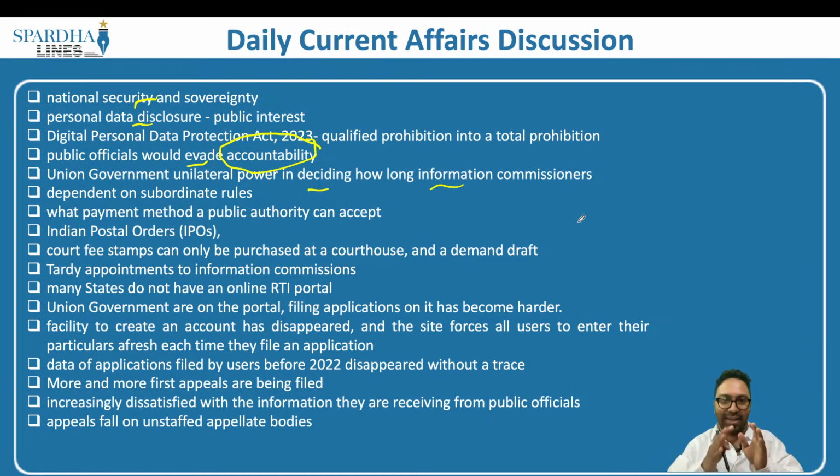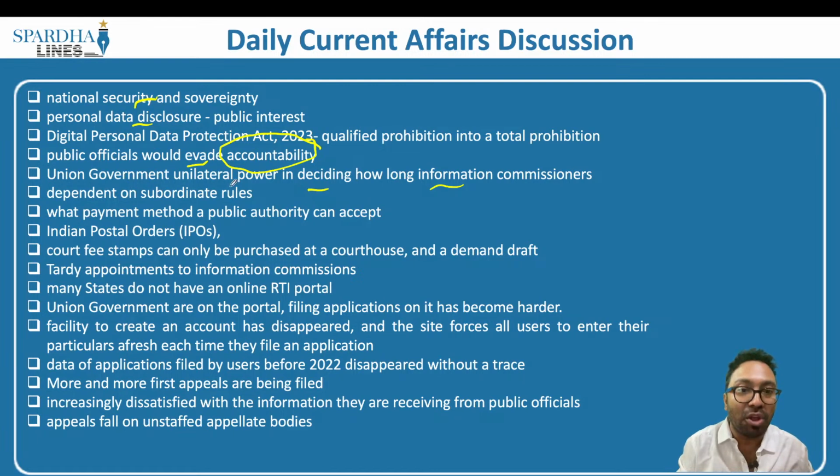Ideally, if this person is given protection, he may give out the information, but since this person will stay in that place on the whims and fancies of the executive, and can be transferred to a different place, he may not give out the information. So the unilateral power is also being given to the central government, where they would be able to transfer the authority from one place to another. In apprehension that the information commissioner may be transferred, he may not give out the information as well.